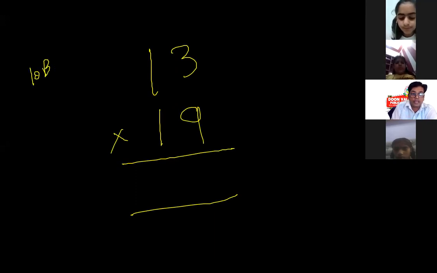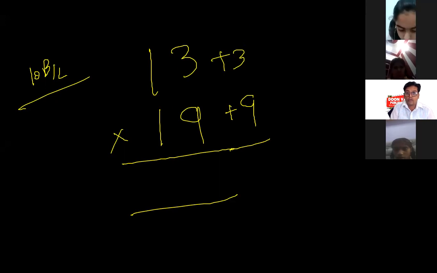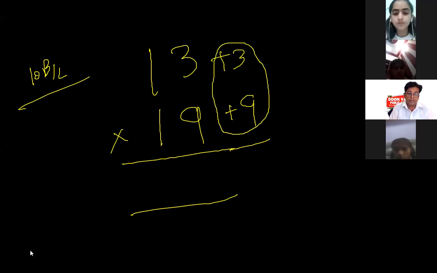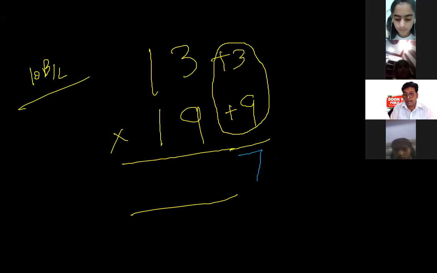That is the 10 balance method. That is 3 more, that is 9 more. First of all, I will multiply 9 by 3, which is 27. I will take 7 here and 2 will be carryover.